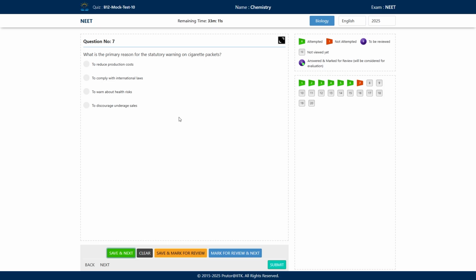Okay, so cigarette consists of tobacco and tobacco can cause cancer. It can even cause lung cancer. So here the correct answer will be option number C, to warn about health risk.